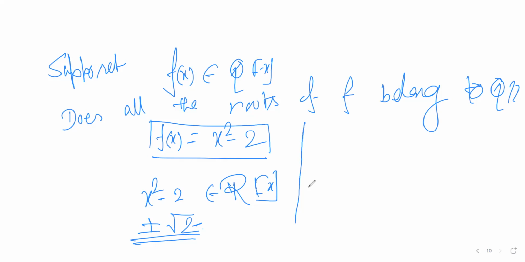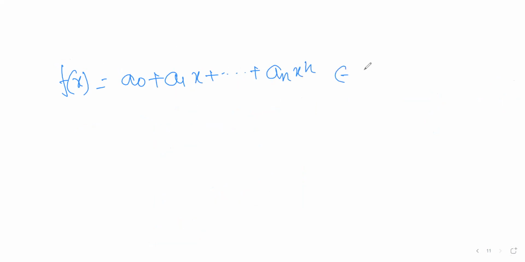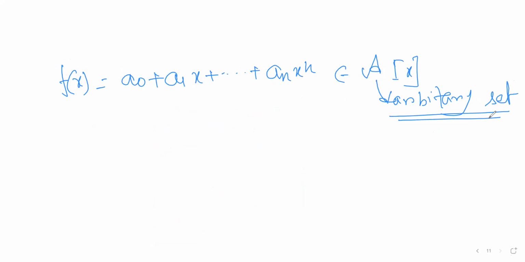Okay, now another way of representing a polynomial: suppose f(x) = a0 + a1x + ... + an xⁿ, where the coefficients belong to some arbitrary set A. Fine?